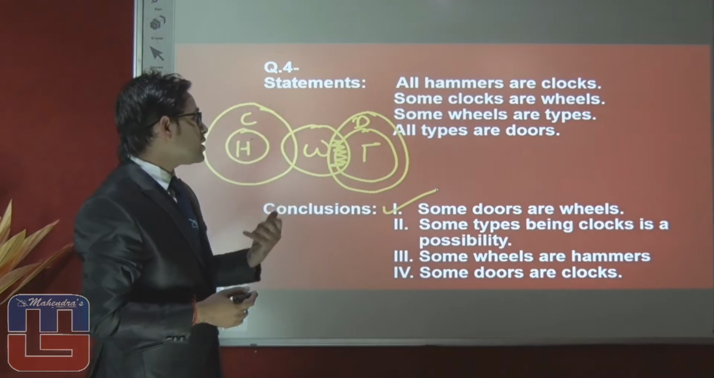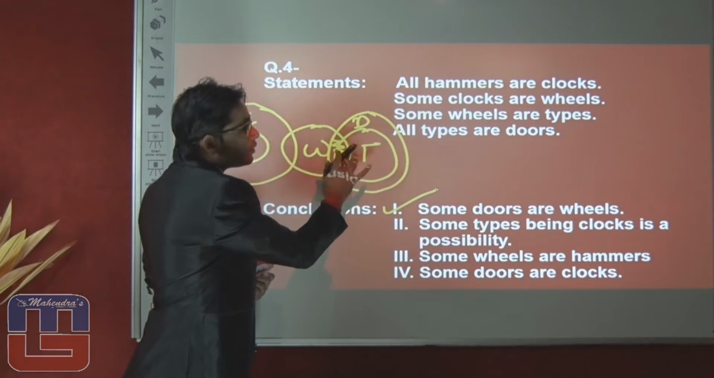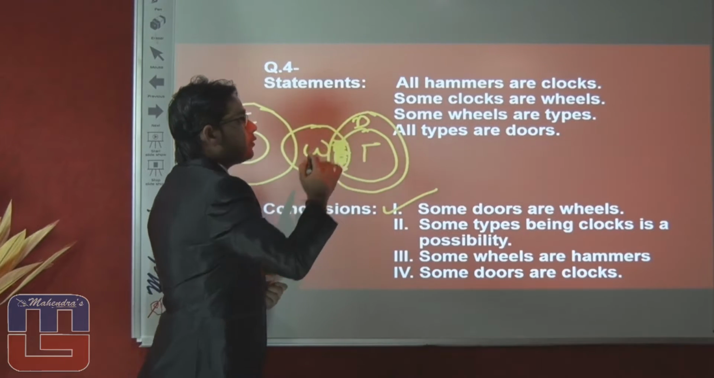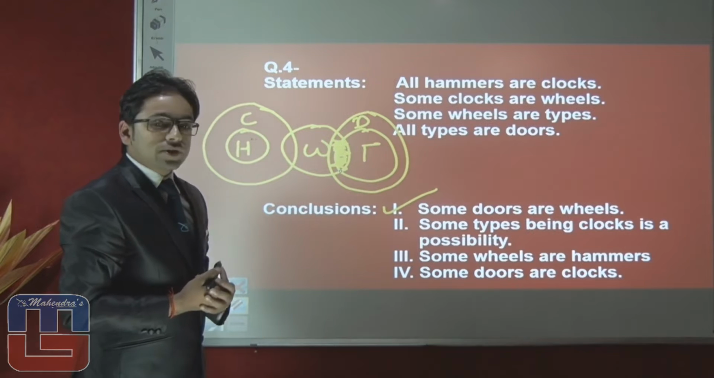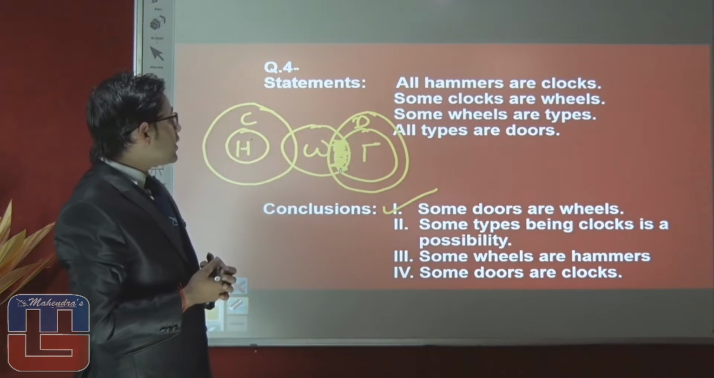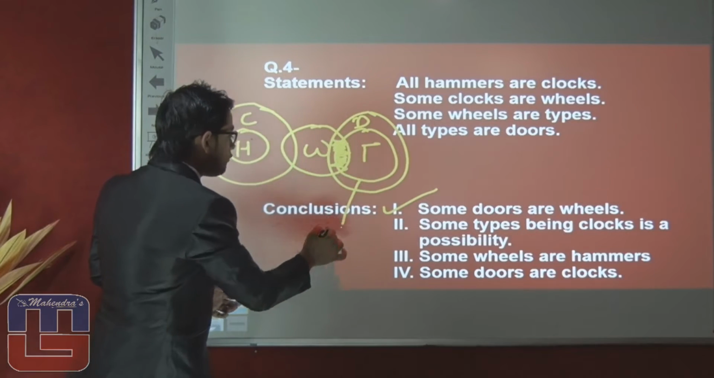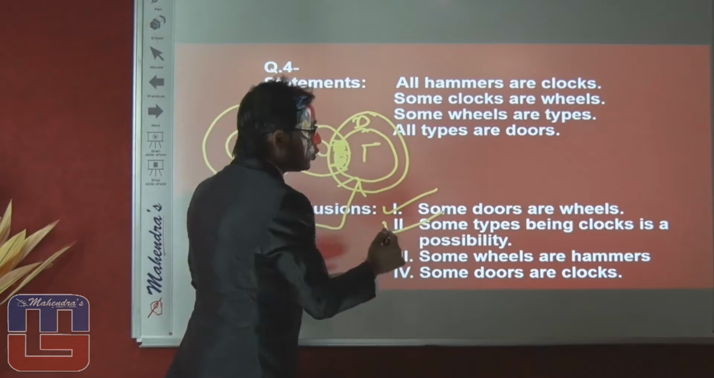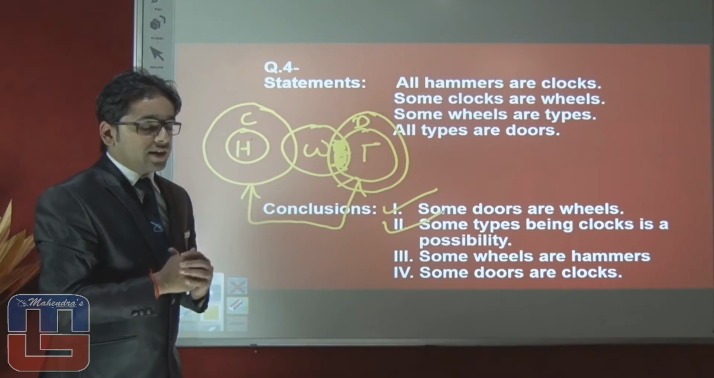How can we say that some doors are wheels? If some wheels are types, then this part will definitely be doors. Second conclusion is talking about some types being clock as a possibility. You can see that if no information is given between two entities, then all the possibilities will be true. So first conclusion is true, second is still true.